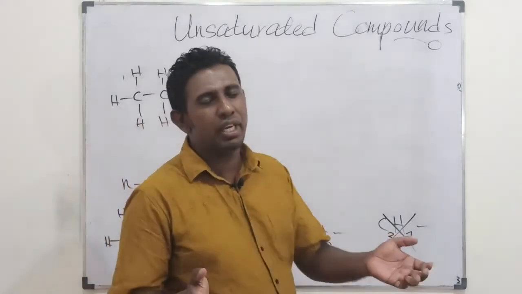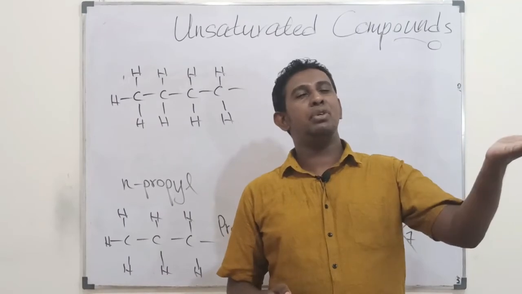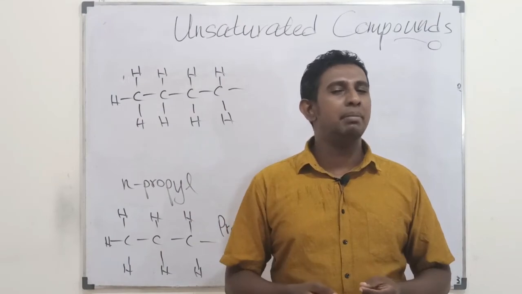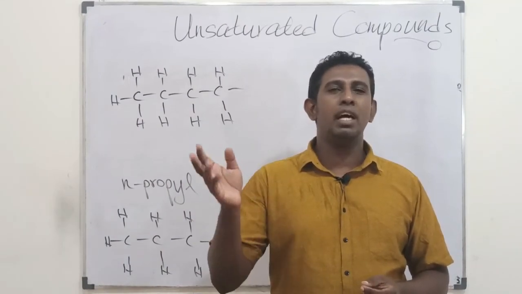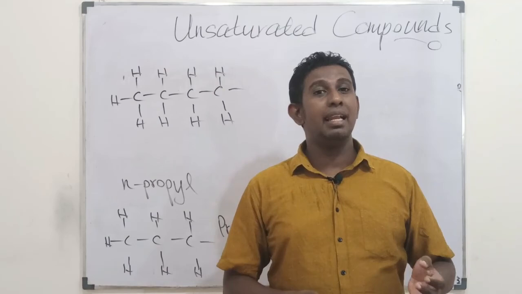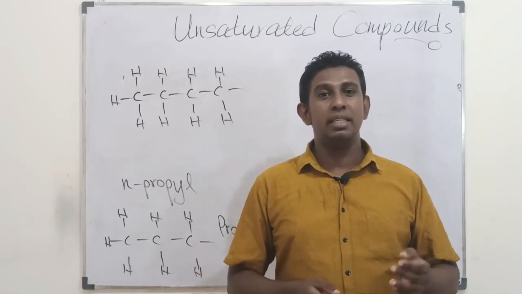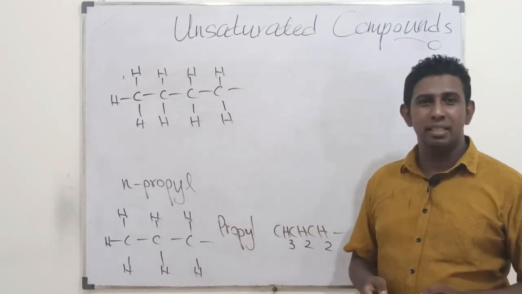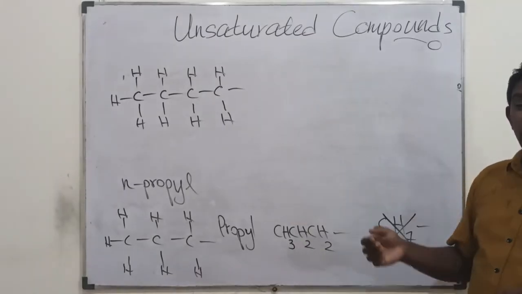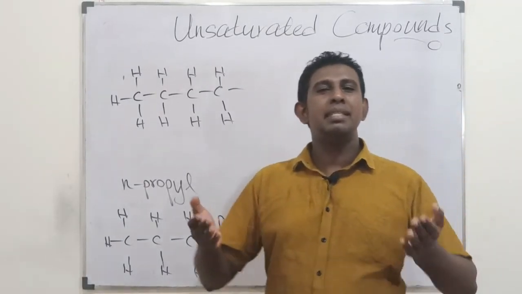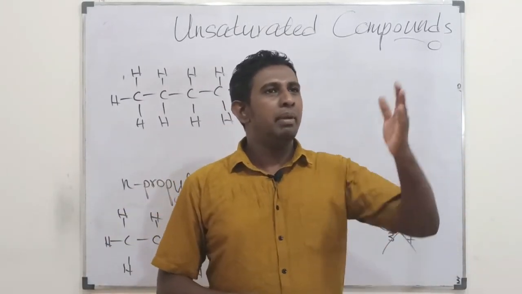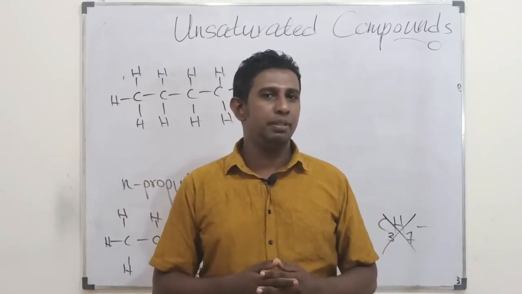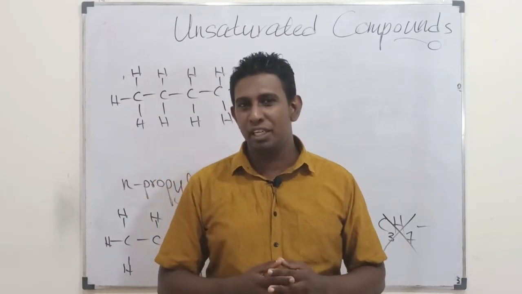So students, within this video, we talked about saturated and unsaturated compounds based on whether they have the maximum number of hydrogens. Out of those hydrocarbons, alkanes, alkenes, alkynes, only alkanes were saturated; alkenes and alkynes were unsaturated. Then when you find branches within organic molecules, you could name them as alkyl groups. Methyl, ethyl, propyl, butyl, pentyl, hexyl, heptyl, octyl, nonyl, decyl are the first 10 alkyl groups. Hope those simple things are clear to you.